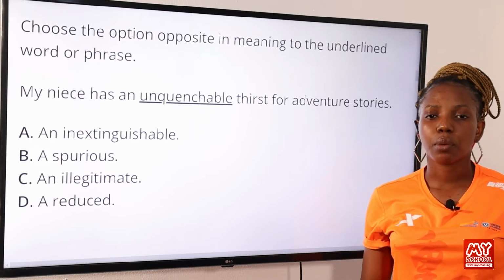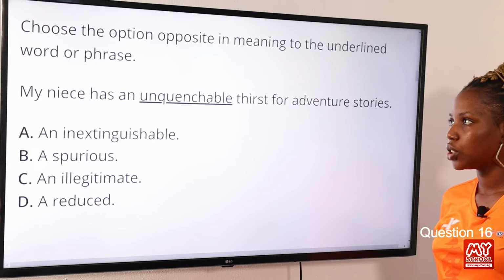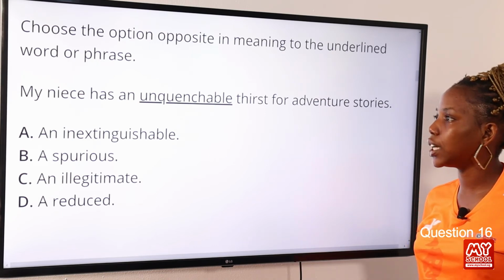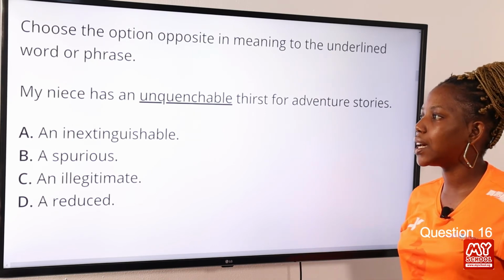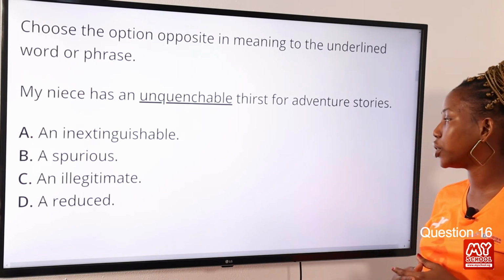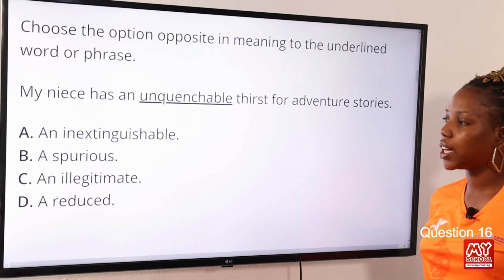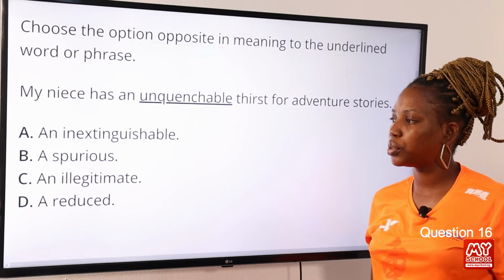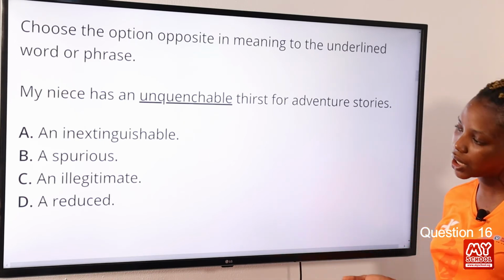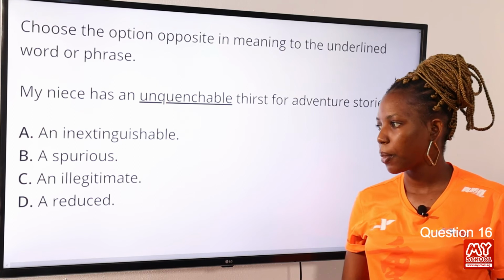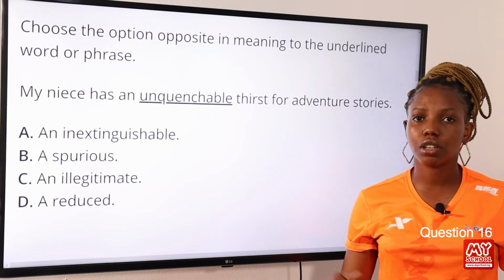Now moving on to question 16. Choose the option opposite in meaning to the underlined word or phrase. My niece has an unquenchable thirst for adventure stories. Option A, an inextinguishable. Option B, a spurious. Option C, an illegitimate. Option D, a reduced. Now the answer to this question is a reduced.